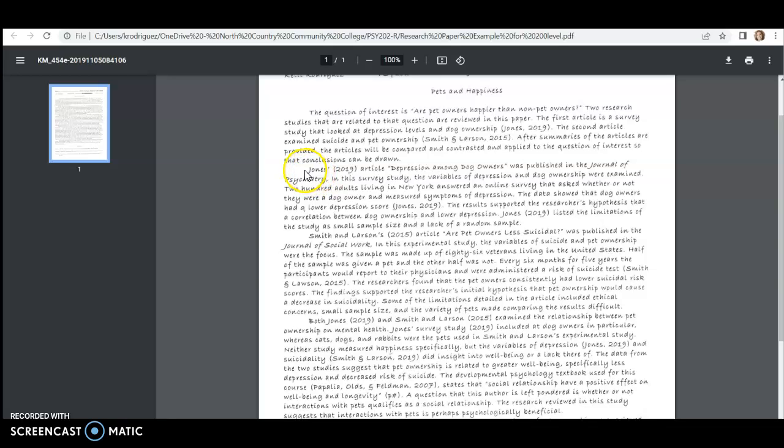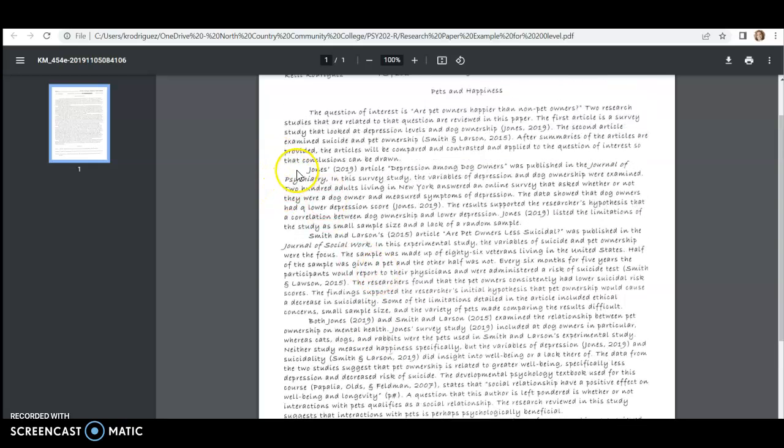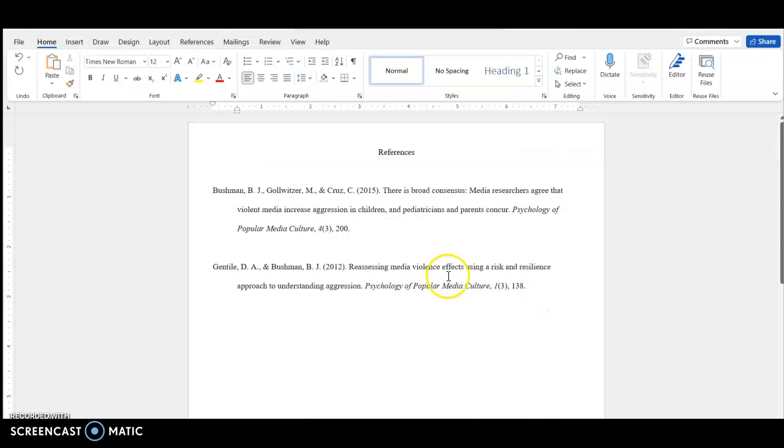Now, in APA, we always refer to the articles by the authors' names. Don't say first article or second article, you refer to them by their last names. The first time that you use the last names of an article, you have to write out all of the last names, unless there are more than 4 last names. So for this one right here, the first time you would put in all of these names. You'd say Bushman,